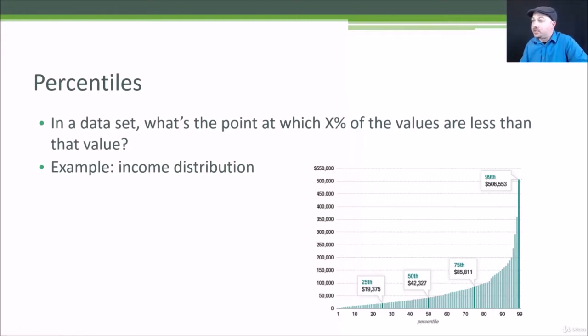Congratulations. But if you're a more typical median person, the 50th percentile defines the point at which half of the people are making less and half are making more, which is the definition of median, right? So the 50th percentile, same thing as median, and that would be at $42,000 given this data set. So if you're making $42,000 a year in the US, you are making exactly the median amount of income for the country. And you can see the problem of income distribution here. Things tend to be very concentrated toward the high end, which is a very big political problem right now in the country. So we'll see what happens with that, but that's beyond the scope of this course. So that's percentiles in a nutshell.